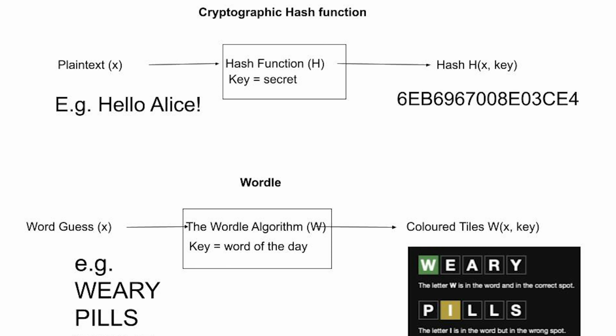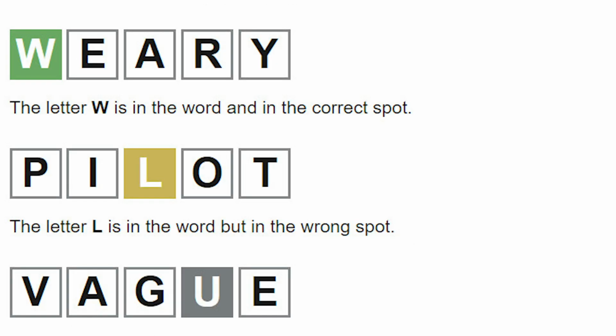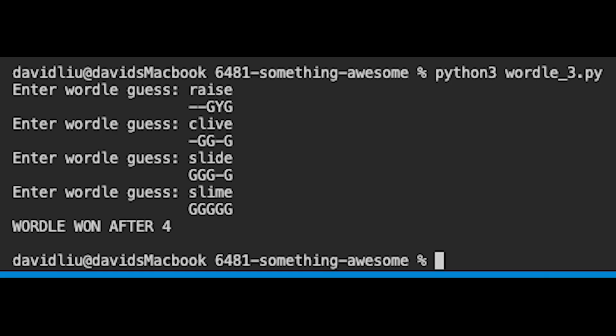The input word is hashed with the answer as the key variable to produce a hash consisting of 5 colored outputs. A green letter is both in the word and in the correct position. A yellow letter is in the word but in the wrong position, and the gray letter isn't in the word at all. The goal of the game is to crack the hash function to find the key variable, which is the same as the answer.